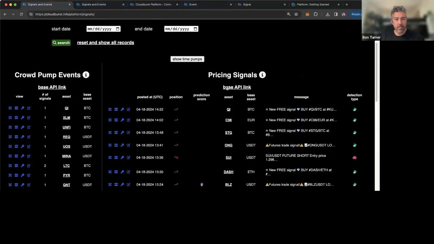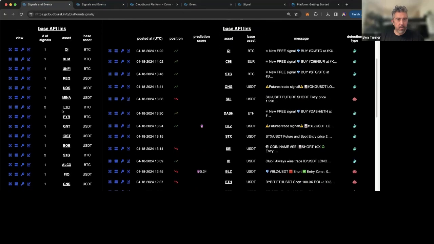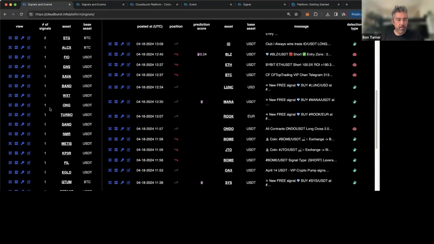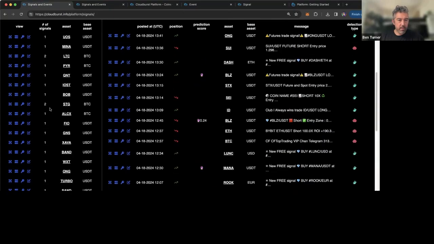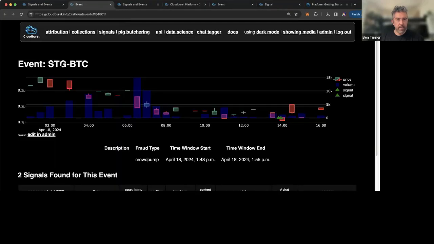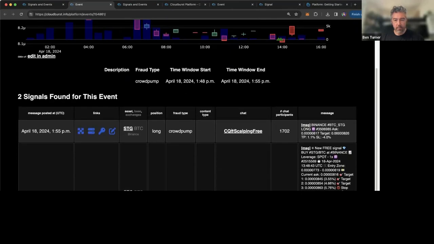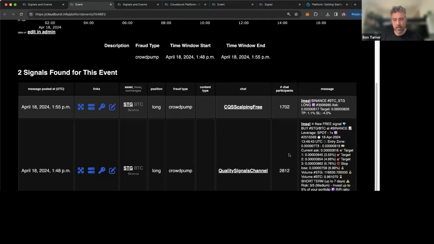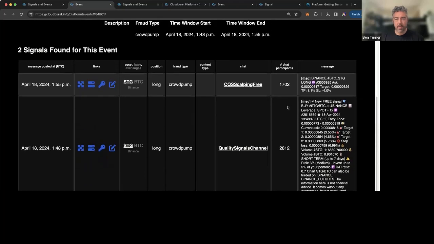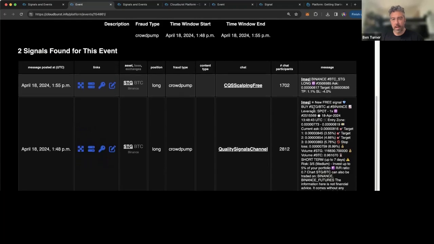If we were to go back to this, we also group these signals into events. So these are a group of signals with the same asset. In this case, we see an event with two signals for STG, and they're coming from two different chats, the scalping chat and this quality signals channel chat. They have a few thousand people each. Sometimes these chats go up to over 1 million people. So you can link activity happening across multiple chats on the same asset.